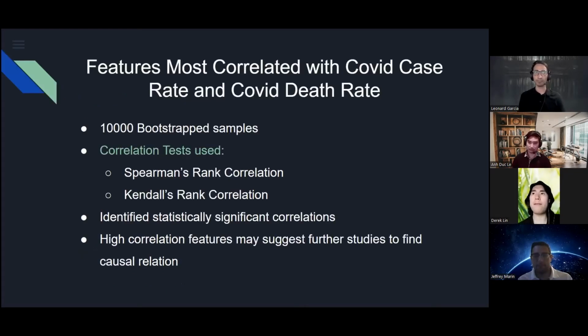We use statistical inferences to find features that are most correlated with COVID case and death rate. The results are based on a bootstrapped dataset of 10,000 samples. All results obtained through our tests have a p-value less than 5%, making them statistically significant.